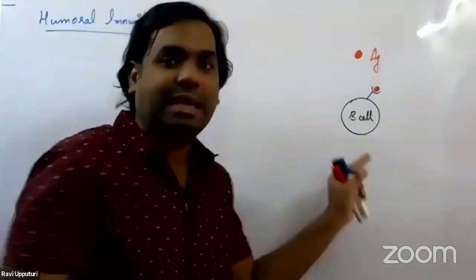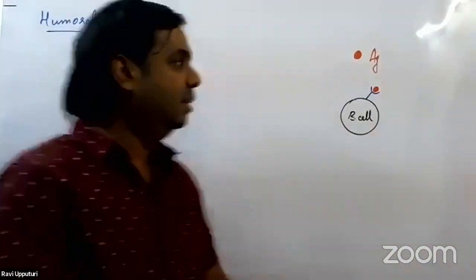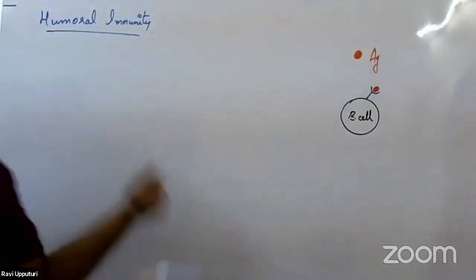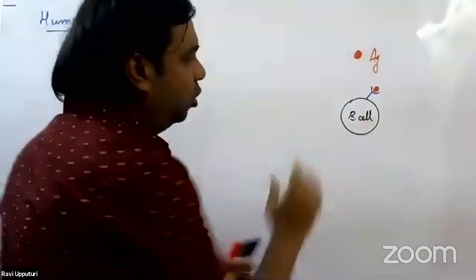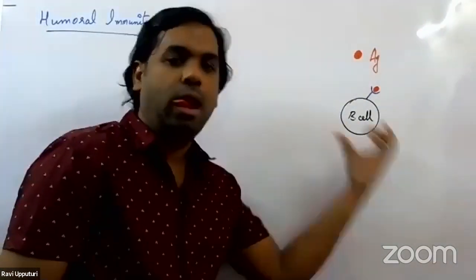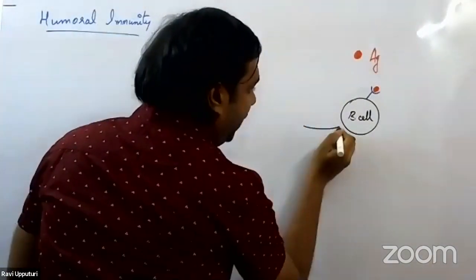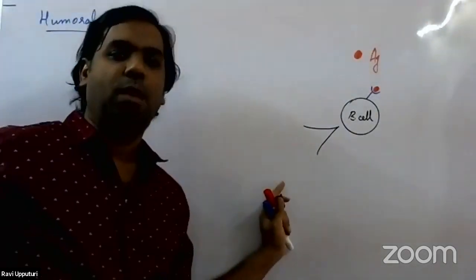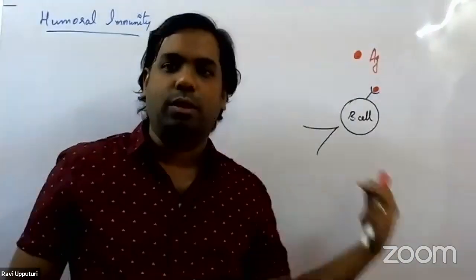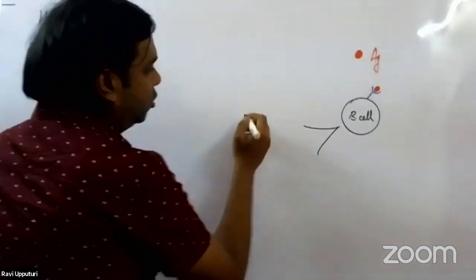So what signal is actually given to this B cell? Signals are given such that this B lymphocyte would now start undergoing multiplication, or rather activation. Upon activation, we have already seen that the B lymphocytes get differentiated into two types of cells.